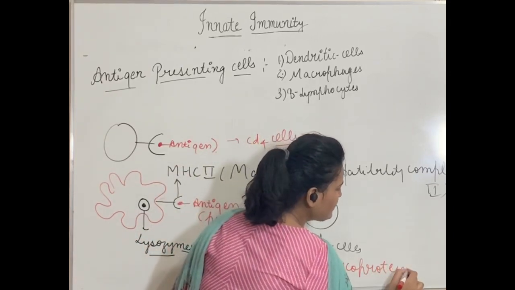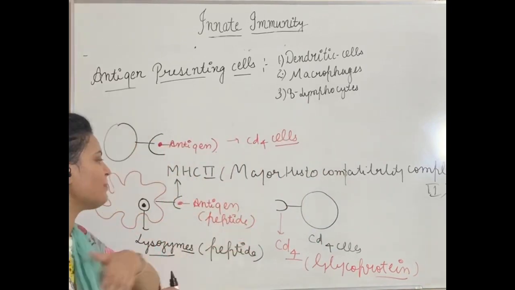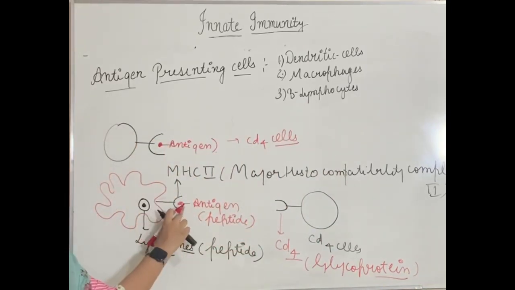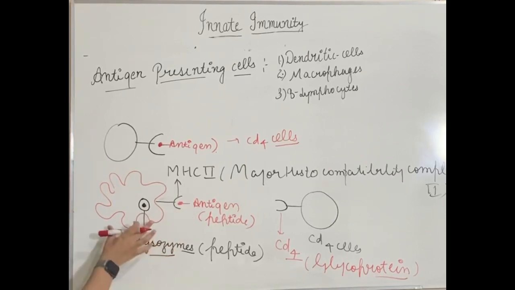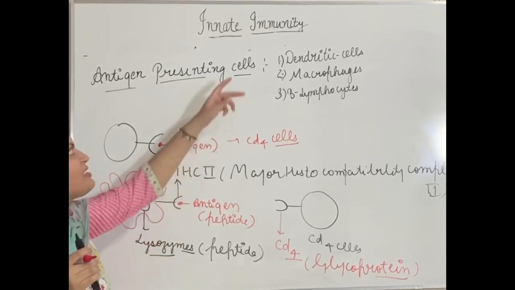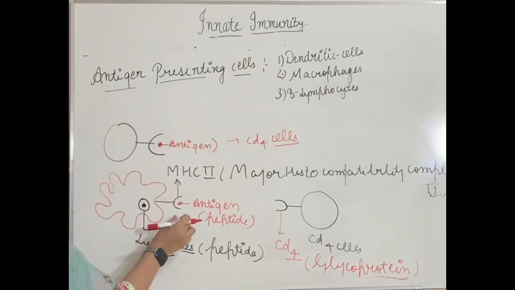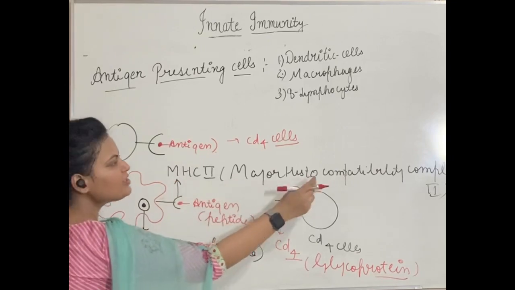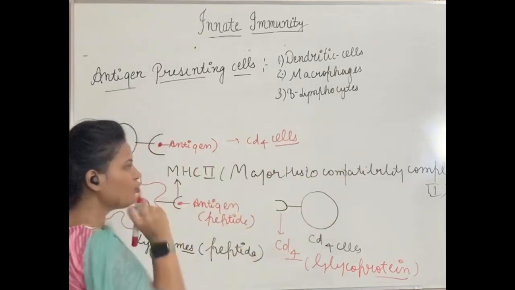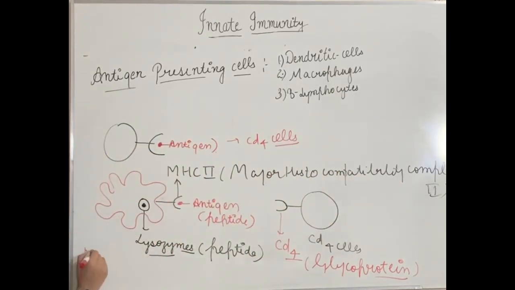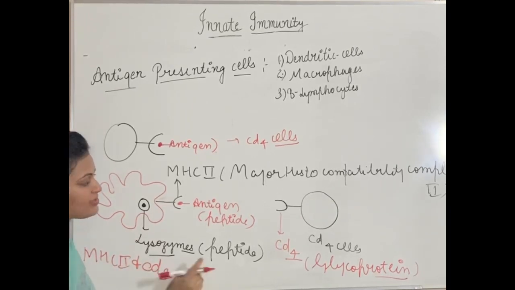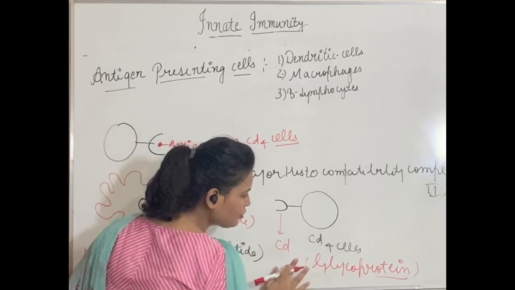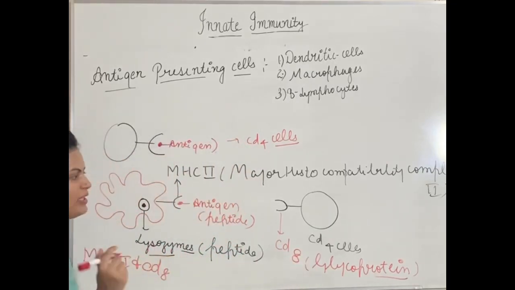So this receptor will easily identify this antigen which is present on the receptor of this antigen presenting cell, which is the dendritic cell, and this receptor, or you can say this proteinaceous complex, is called major histocompatibility complex 2. So MHC2 and CD8, not CD4, sorry, I'm really sorry, it is CD8. Okay, CD8.